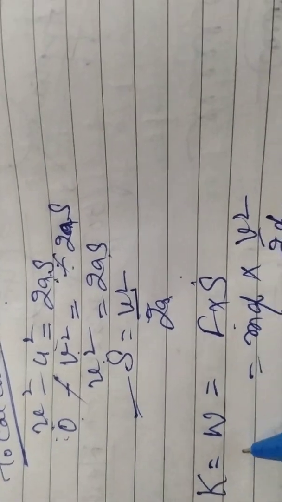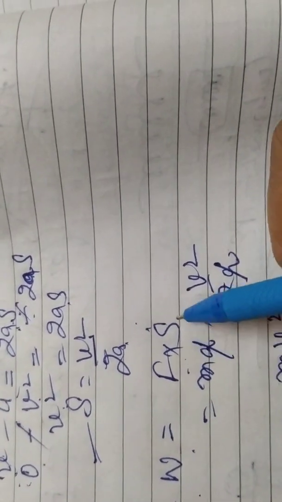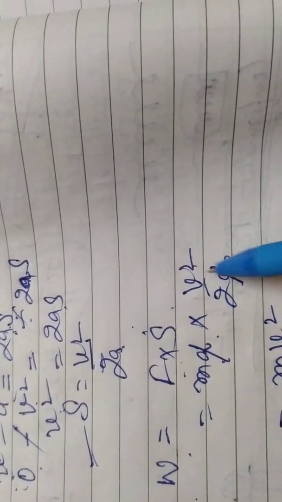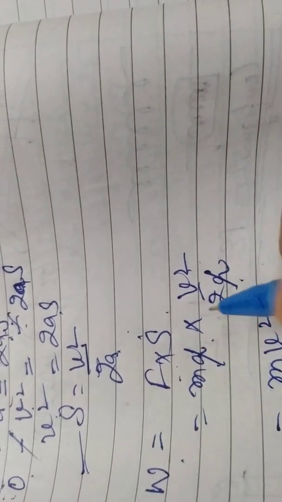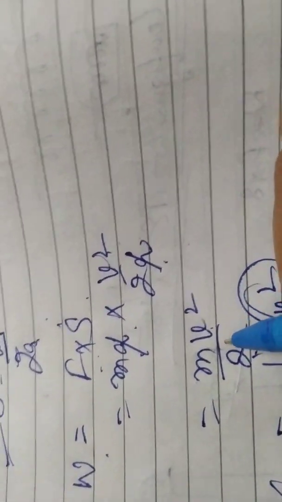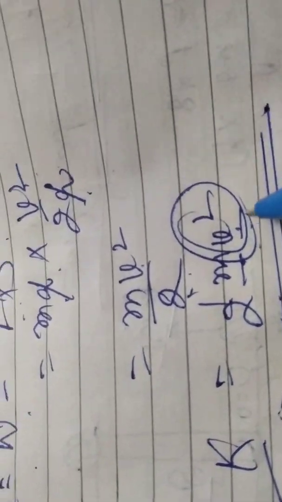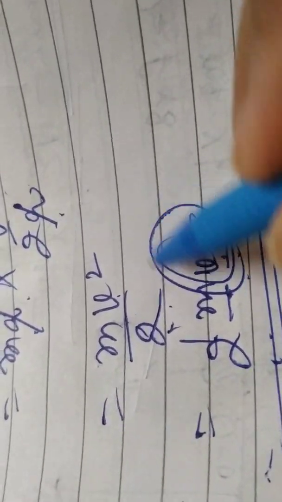So kinetic energy or work done will become F into S, that is M into A into V square by 2A. A will be cancelled out and you will be left with mv square by 2, which can be written like half mv square.